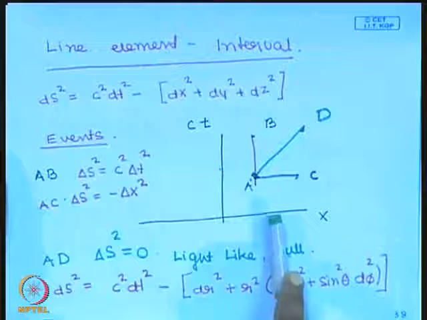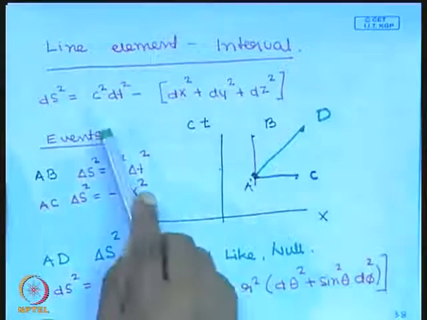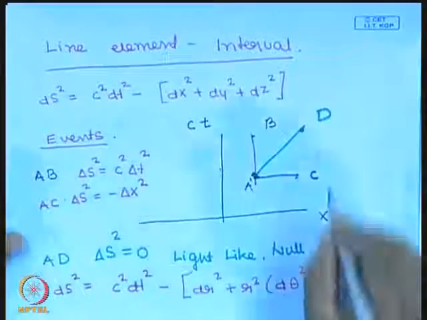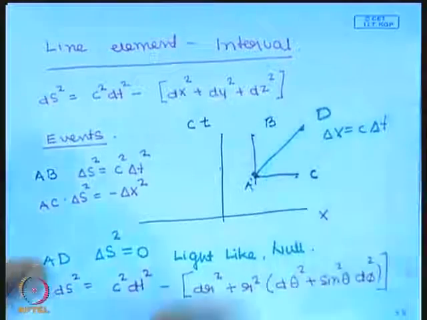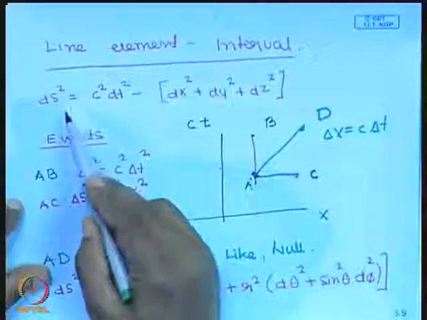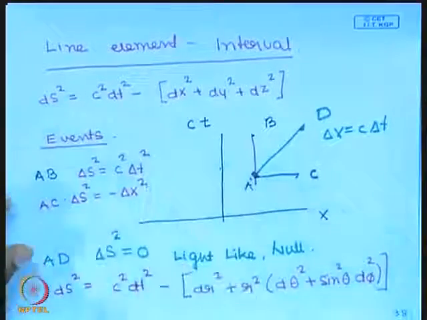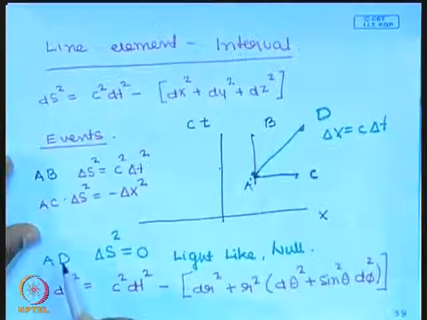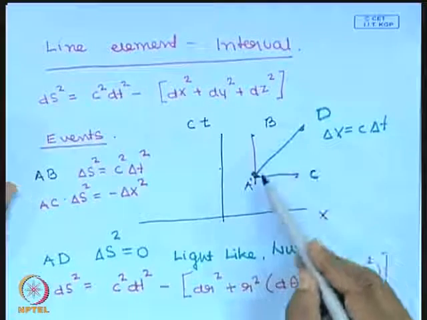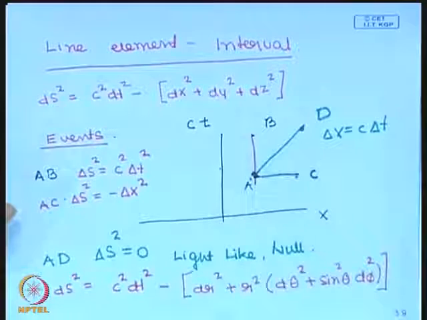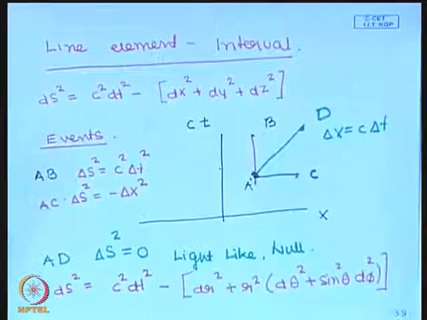Then delta x is equal to c delta t for light. So delta x is equal to c delta t, and if you put that in here and calculate the interval, you will find that the interval turns out to be 0. So for two events which are along the trajectory of a photon, the interval is 0.